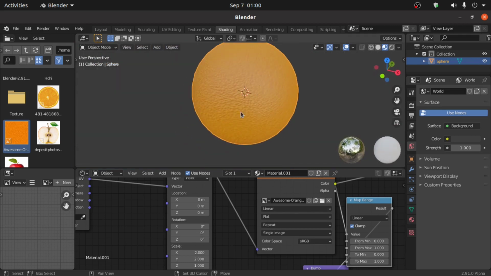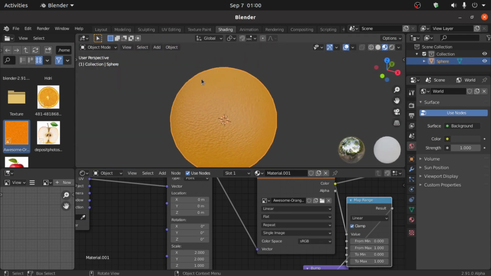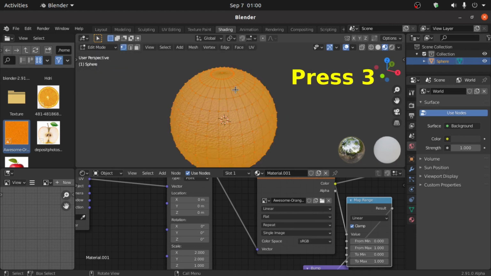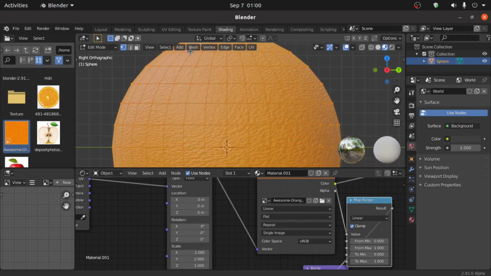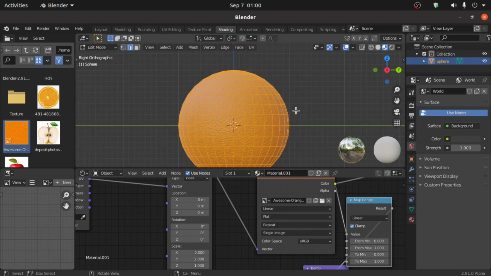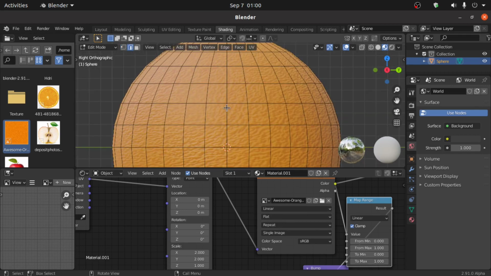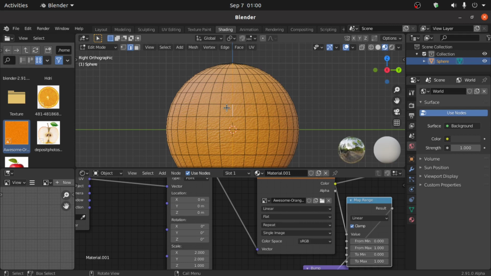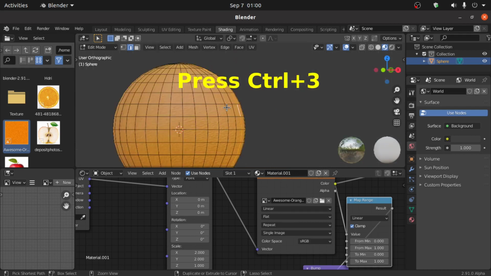Now we have to divide this sphere into two parts. So switch to edit mode. Now press 3 and also enable this as selection mode. Then double click on this edge and press Ctrl 3.